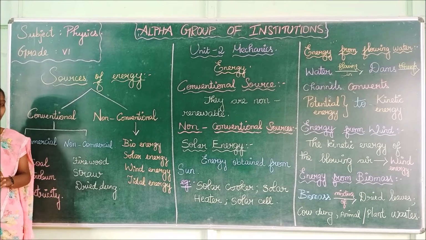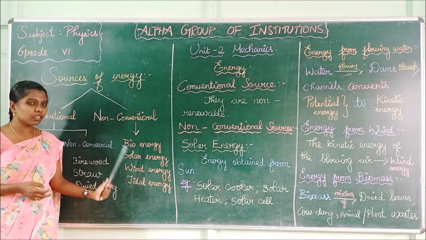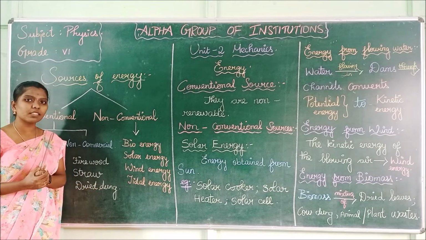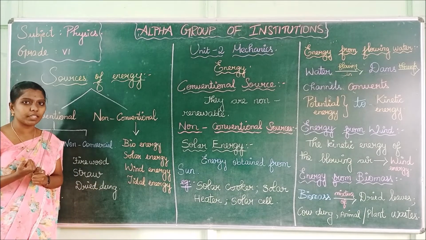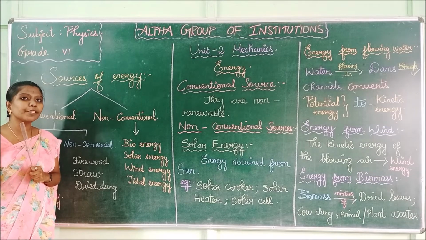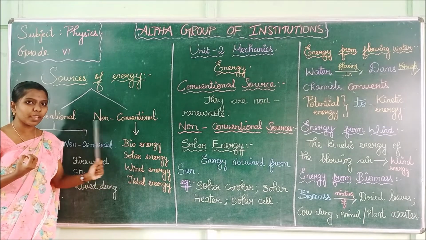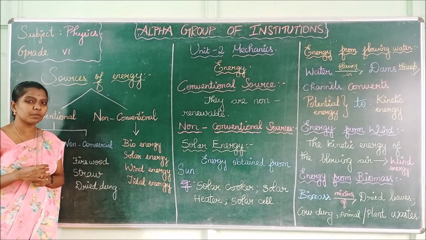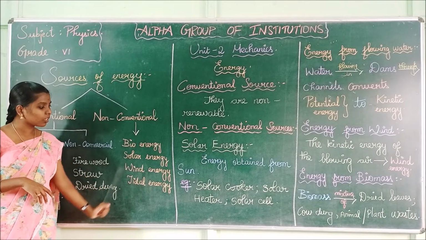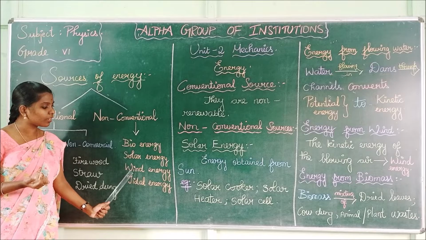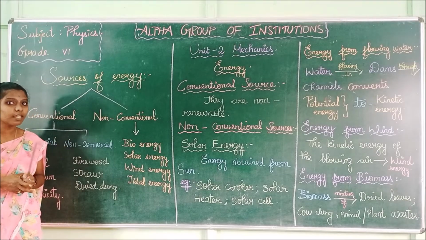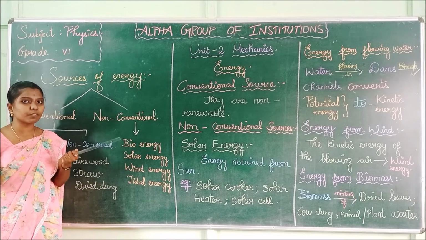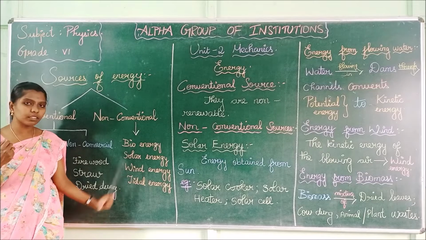What are non-conventional sources? Bioenergy, solar energy, wind energy, tidal energy. What is bioenergy? Energy that is obtained from bio-waste materials. Solar energy is obtained from the sun. Energy that is produced in windmills is called wind energy. Tidal energy is energy that is produced from the seashore and seaweeds.